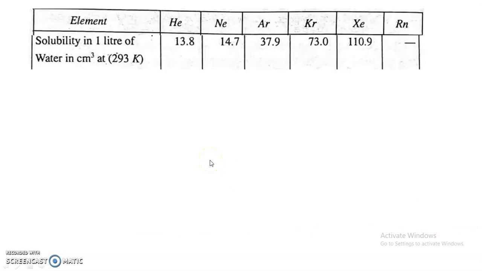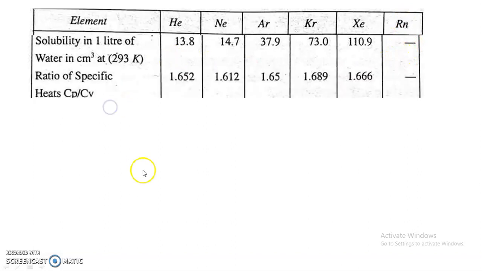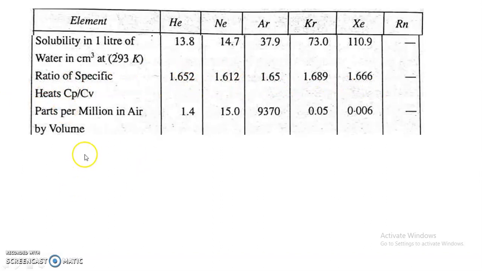Now, next property is solubility in 1 liter of water in cubic centimeter. Solubility increases from helium to xenon. For radon, value is not available because radon is radioactive. Then the ratio of specific heat, that is Cp upon Cv, you can see it is very close to 1.66, and therefore these exist as monoatomic gases. Then parts per million in air by volume, that is occurrence. As I said, argon is comparatively more abundant than the other noble gases.